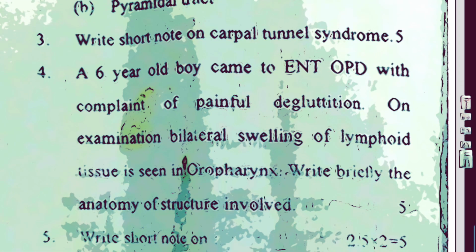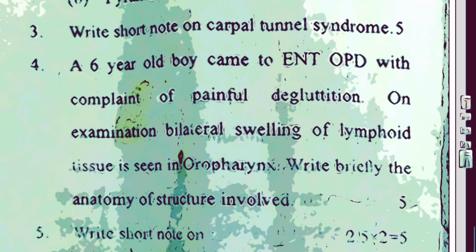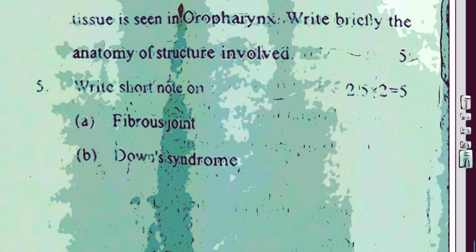There was a clinical question here. A 6-year-old boy came to the ENT OPD with complaint of painful deglutition. On examination, bilateral swelling of lymphoid tissue is seen in the oropharynx. Write briefly the anatomy of the structures involved. So this is a case of tonsillitis, and because of that there is dysphagia. So here you have to write about the anatomy of the tonsils. Write short notes again, 2.5 marks: fibrous joint and Down syndrome. So that was all about this question paper.